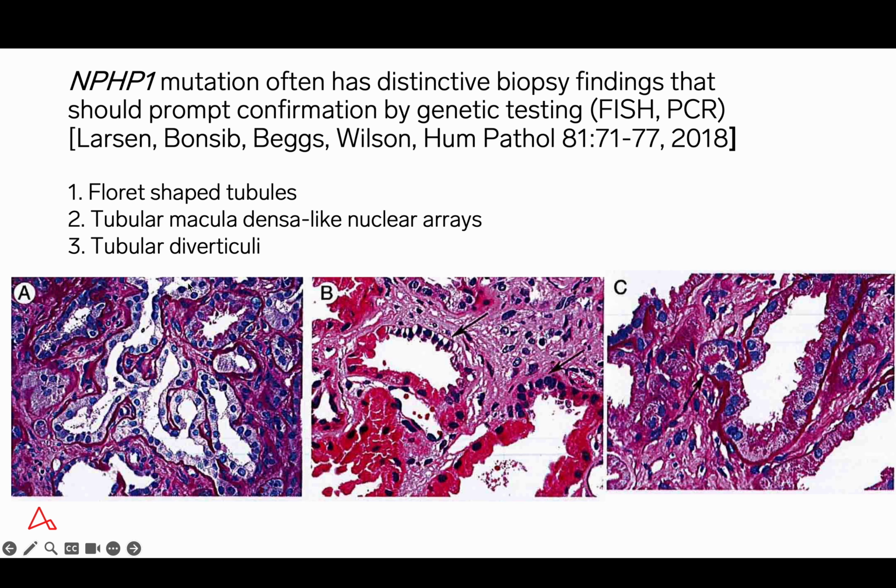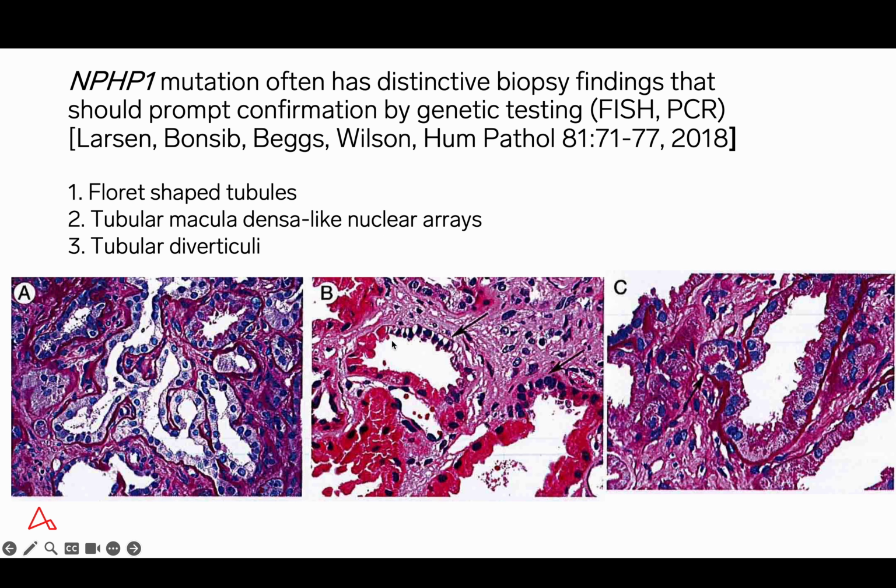You can see it has a very complex profile, which in 3 dimensions is sort of difficult to picture. A normal tubule, whether normal or atrophic, is either going to be cut in a cross-sectional profile or longitudinal profile. So these floret-shaped tubules are quite unusual and not seen in other forms of chronic kidney disease.